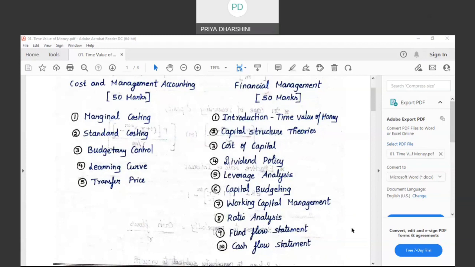I told you fixed costs are of two types. One is fixed operating cost and the other is fixed financial cost. What is fixed financial cost? It is interest on debt. So fixed financial cost is interest on debt. How is that fixed cost going to influence my profits? That is what we will study under leverage analysis. The nature of fixed cost is that it will remain constant irrespective of change in sales or production.